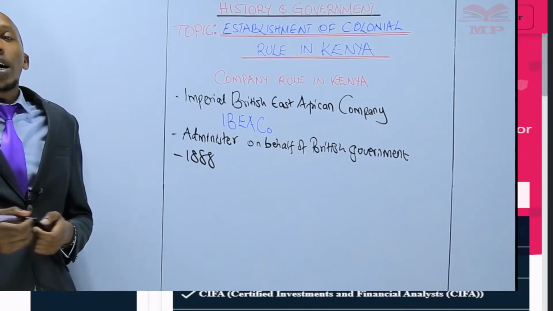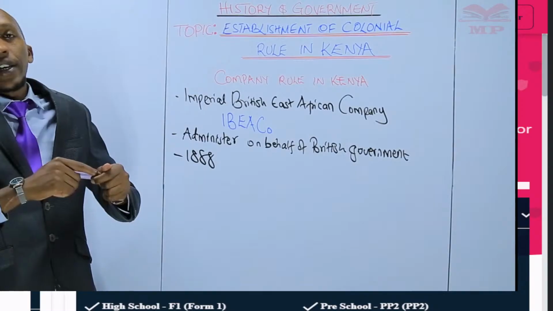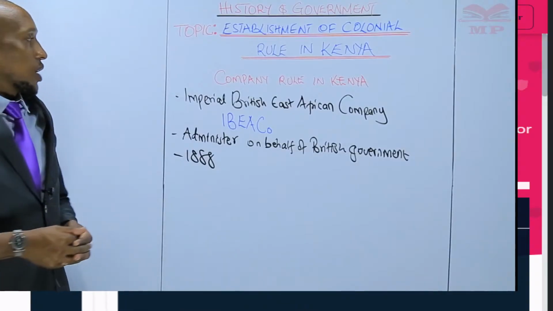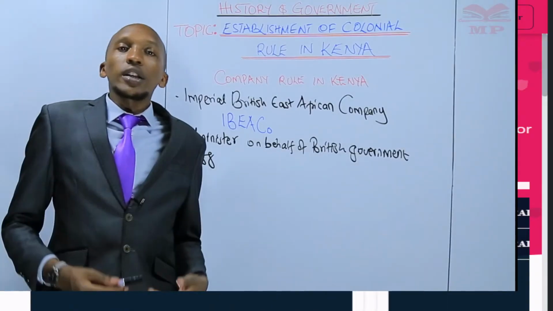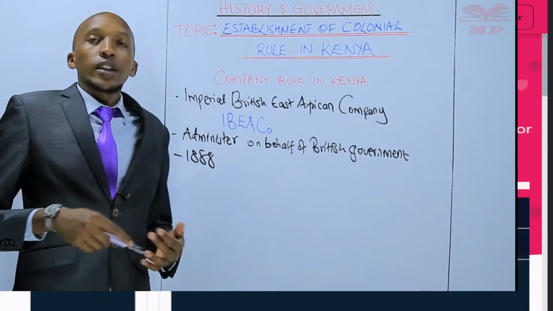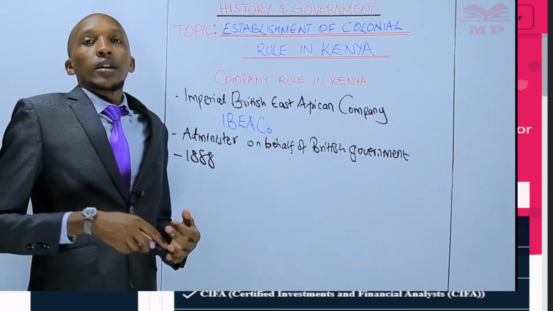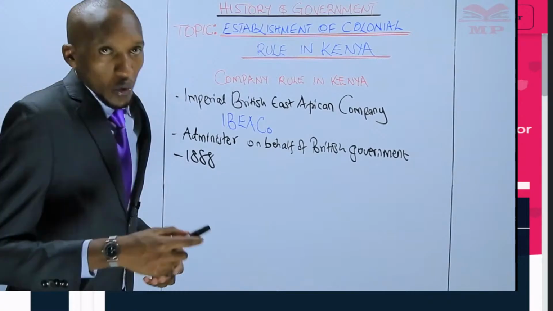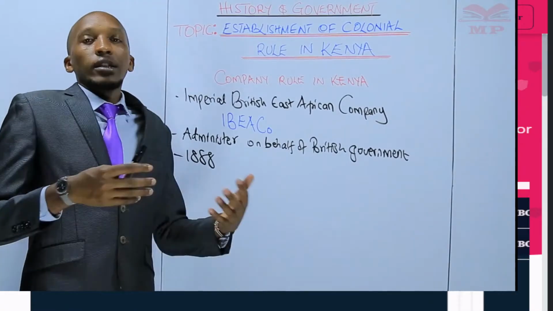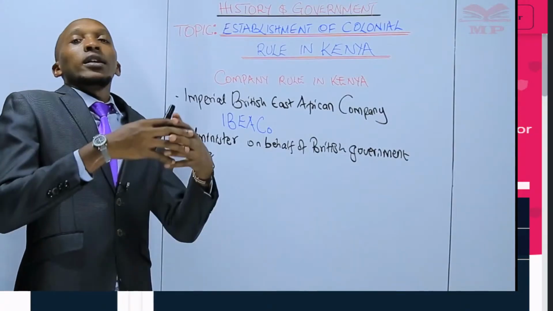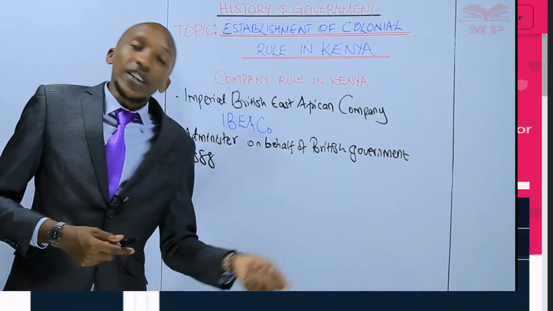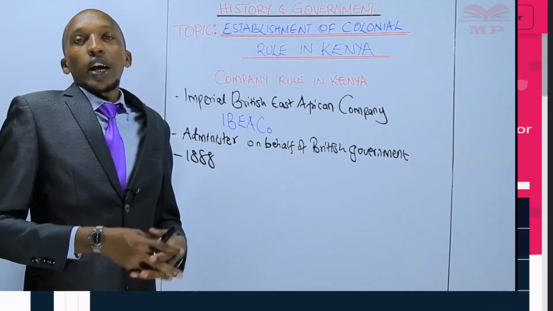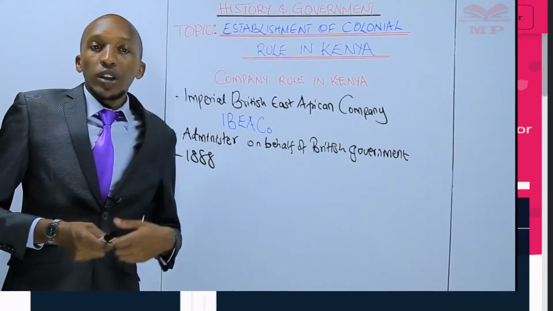That is when the company was given the rights, or the charter, to administer the British protectorate on behalf of the British. So immediately the company got that charter, it leased the land in the interior from the Sultan, so that they could invest and make profits. Remember, this is a company that has been given that territory, so they are using it for their own economic